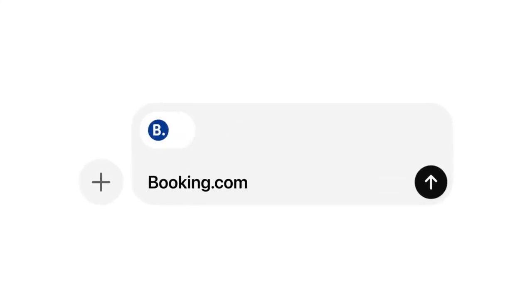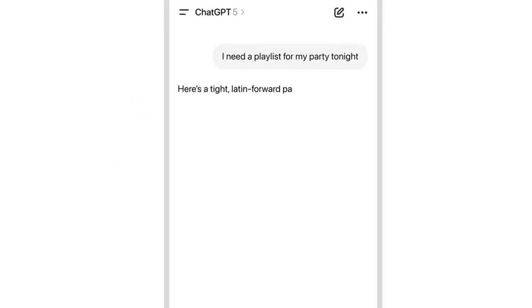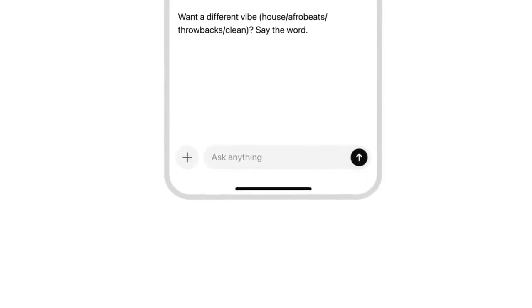In this video, I'm going to do a quick recap of everything that OpenAI announced during their Dev Day. First up, in terms of one of their product announcements was apps within ChatGPT. So what apps within ChatGPT is effectively a way that you can access different sites as well as their functionality